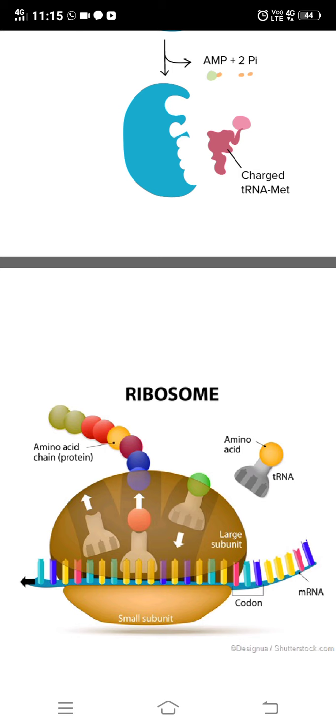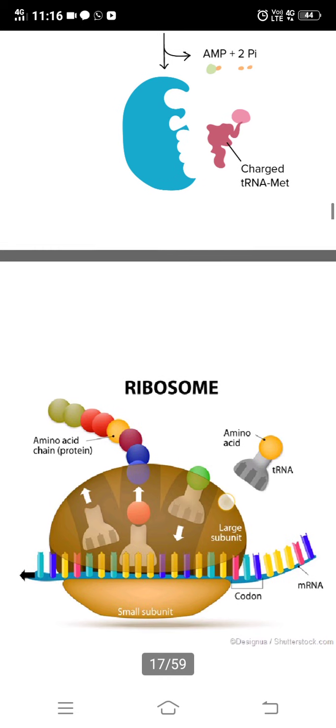Now look here. There are 3 sites in the ribosome. First, from where did the ribosome come? This mRNA is coming out of the nucleus. When it is coming out of the nucleus, ribosomes in the cytoplasm will come and attach to this mRNA. Now the ribosome consists of 2 units, one small subunit and one larger subunit. These units will come and attach to the mRNA where they find AUG.